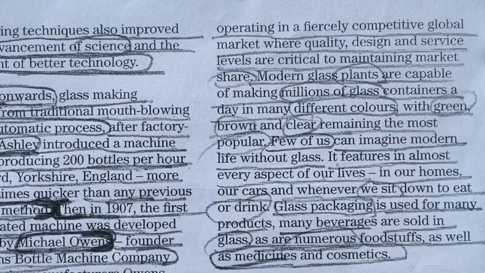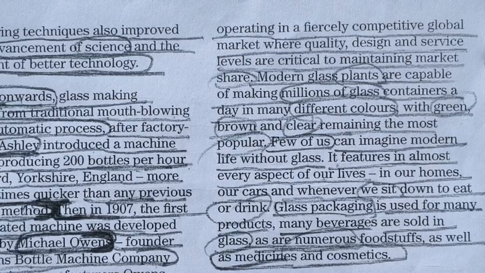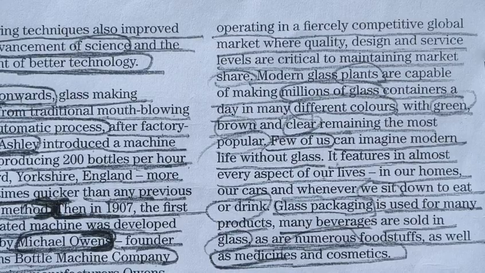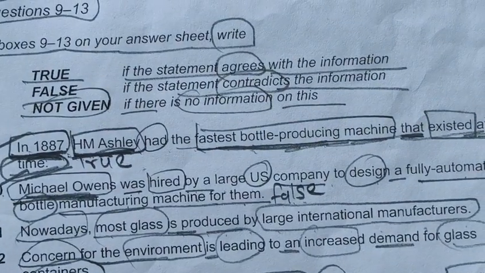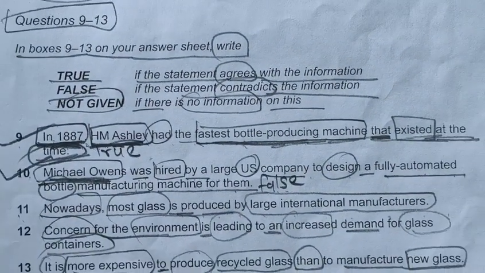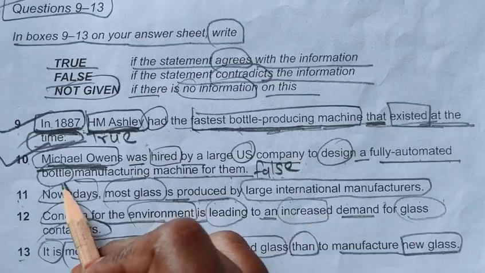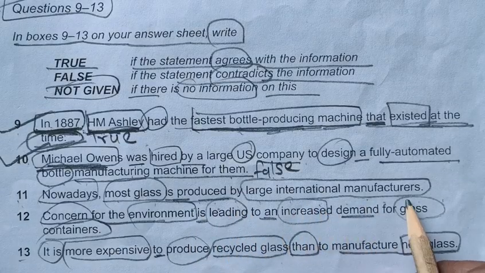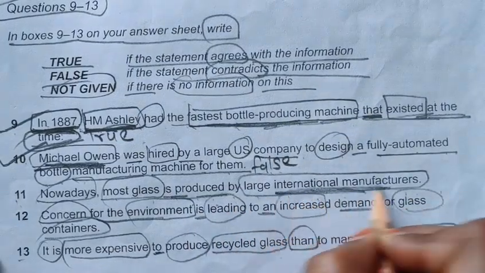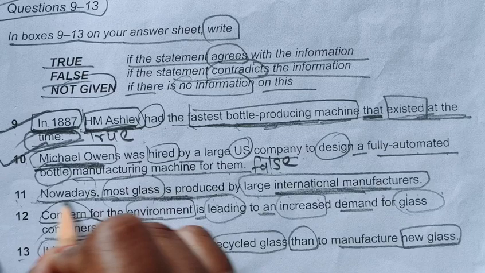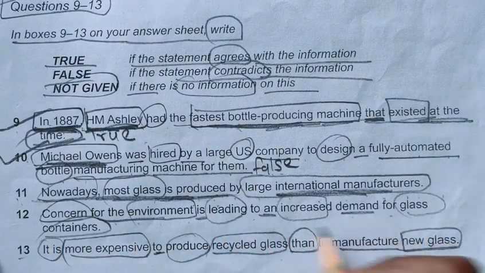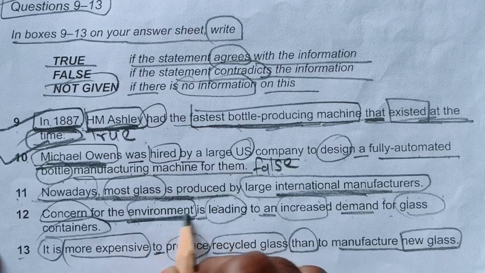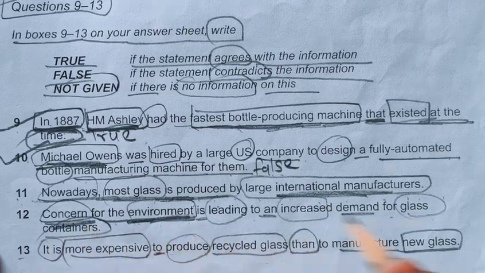So let's see whether we are getting our answer or not. So 11th number, nowadays most glass is produced by large international manufacturers. So this entire line we have not seen in the paragraph. Okay, let's move forward. Concern for the environment is leading to an increased demand for glass containers. So we have not seen anything regarding environment and concern in this paragraph.